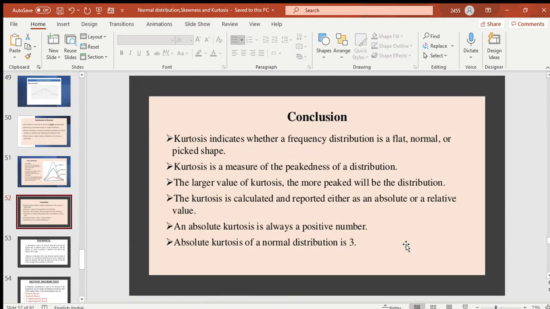So as a whole, we can say that kurtosis means the peakedness of the distribution. More kurtosis means more peak, okay? And it can have an absolute or a relative value. Absolute value means it will be a positive number, and for a normal distribution the absolute kurtosis is 3.